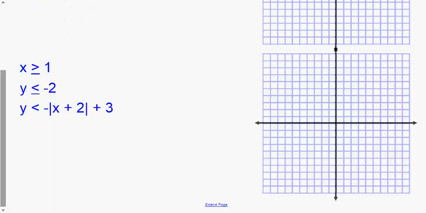All right, so this system we have 3 inequalities, which doesn't change anything. We should be able to graph the x is greater than 1, a vertical line, y is less than or equal to negative 2, that horizontal line, and then this V graph. So pause the video and graph each of these 3.